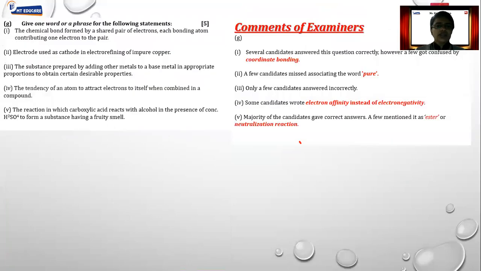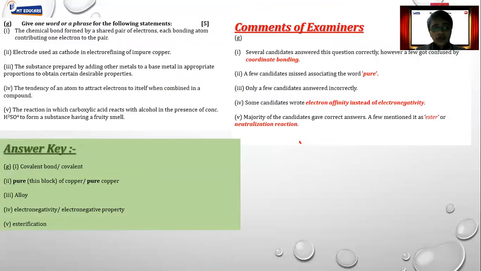Moving further, write a correct word or a phrase. Here people generally make a mistake of writing a formula instead of writing a name. At times we make this kind of mistake and jumble up two different words. For example, chemical bond formed by a shared pair of electrons, where each bonding atom contributes one electron to the pair. Now there are two different definitions given in the chapter.